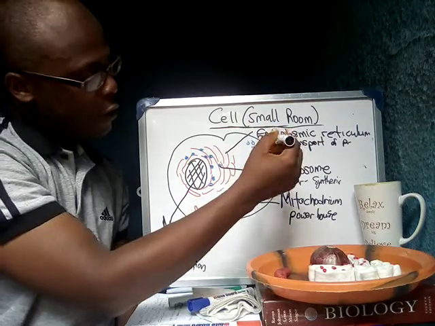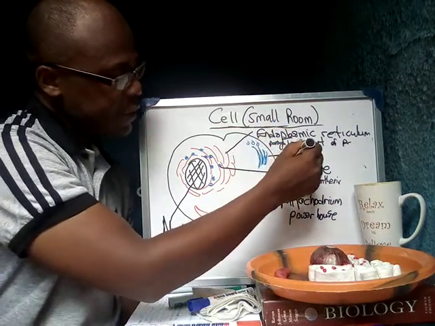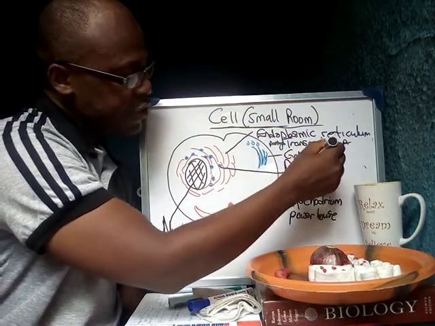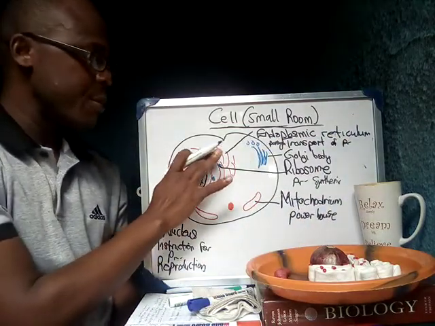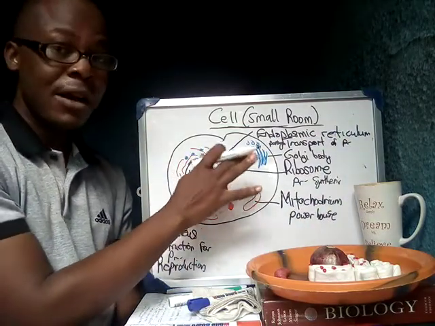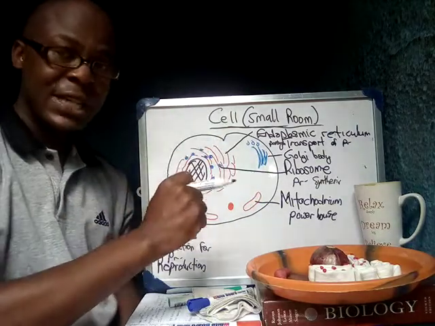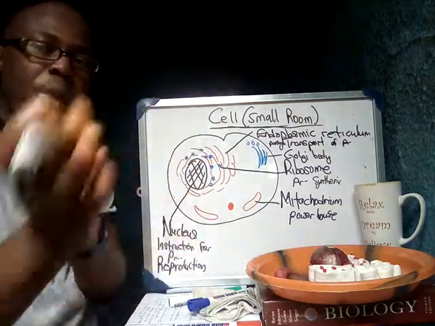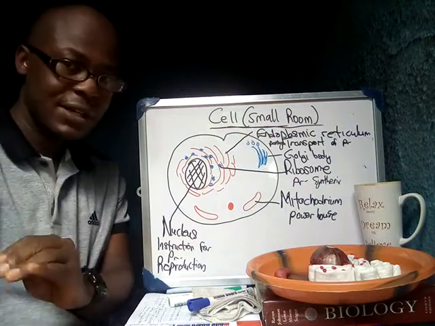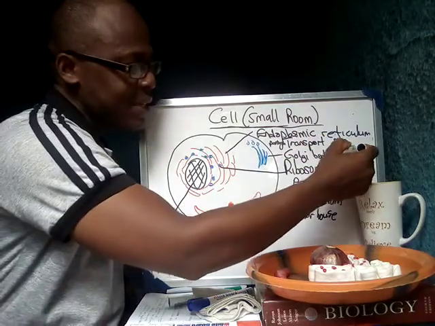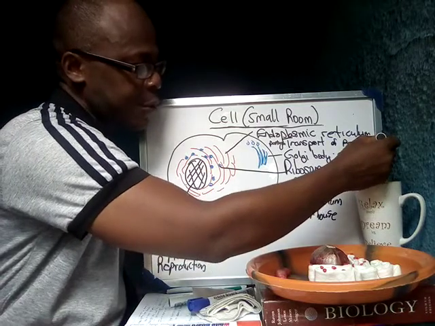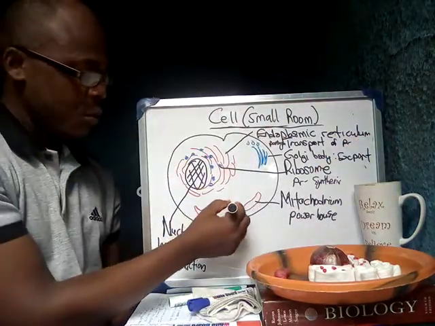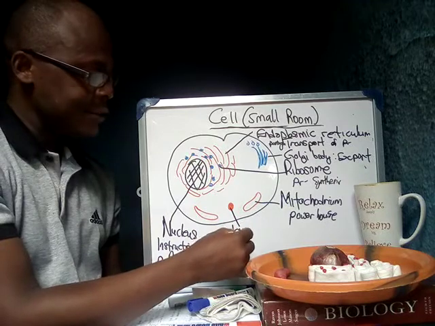The Golgi body is responsible for accepting some of the proteins that are transported around the cell, packaging them, and exporting them out of the cell. So they are basically there for exports. Golgi body exports.